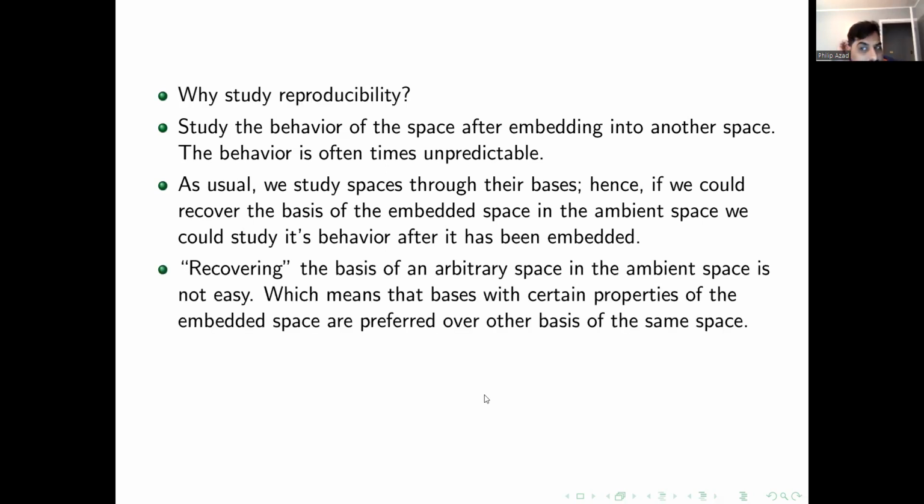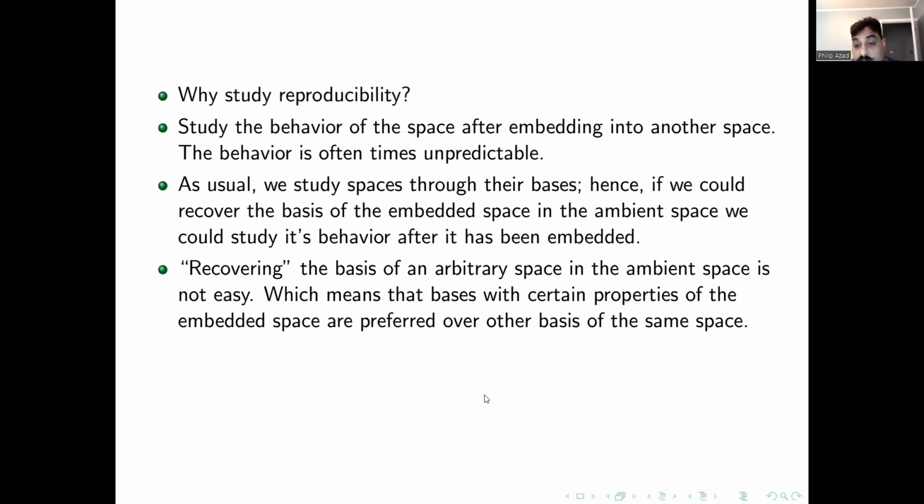So the idea is that we want to recover the basis of the embedded space in the ambient space. This is the entire idea behind reproducibility. Can we recover the basis of the embedded space while it is being embedded in the ambient space?